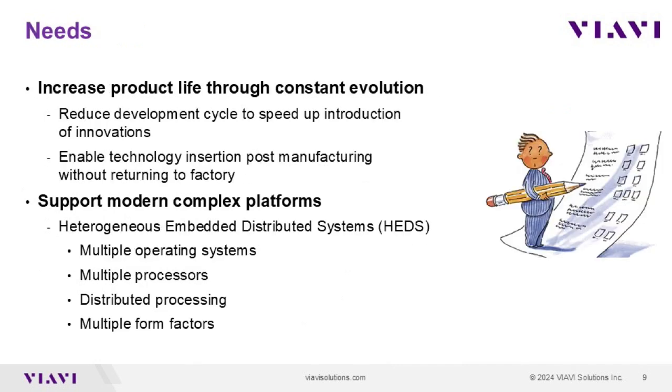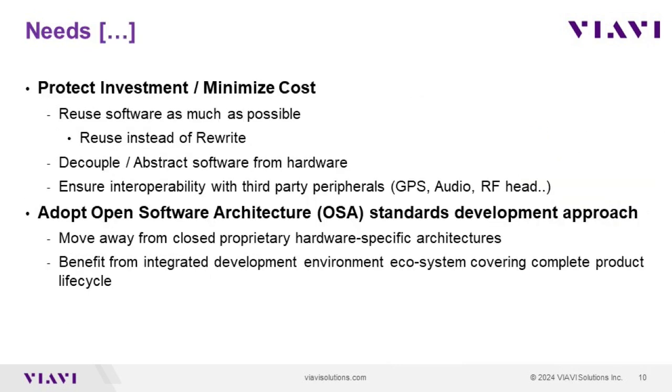So what are the needs? Increase the product lifecycle through constant evolution is certainly an important one. We need to reduce the development cycle to speed up the introduction of innovations. We must be able to insert technology post-manufacturing without returning to factory all the time. Another need is to support modern complex platforms like the HEADS systems with multiple OS, processors, distributed processing running on different form factors.